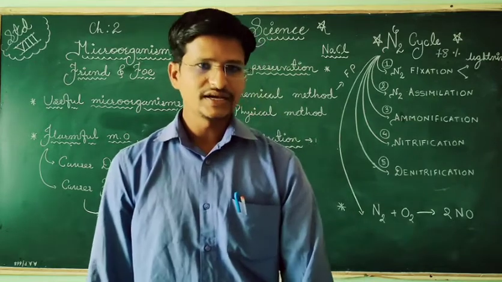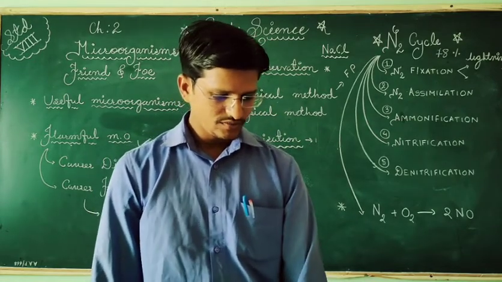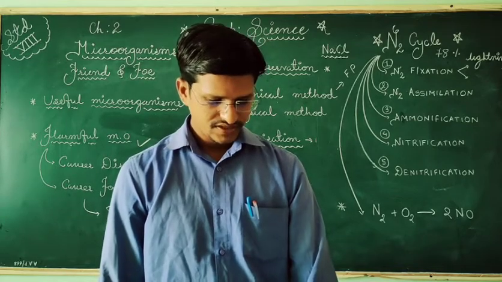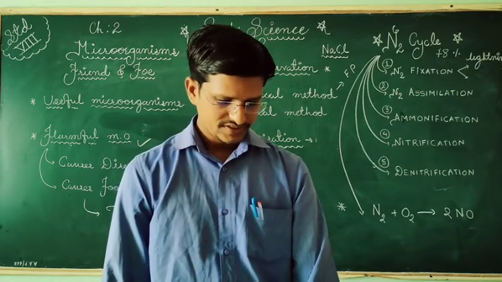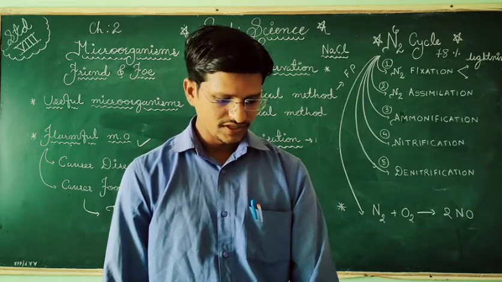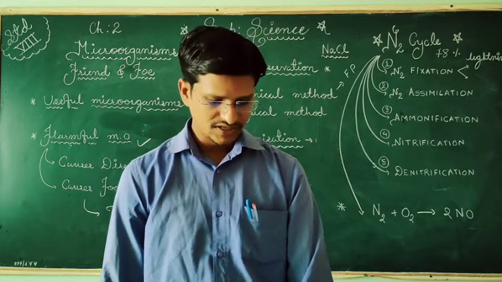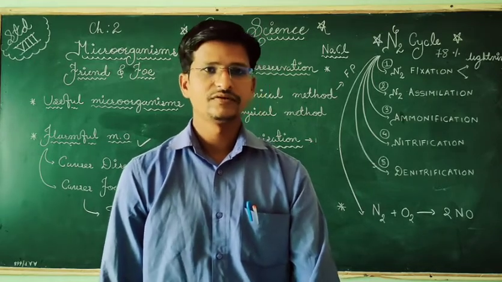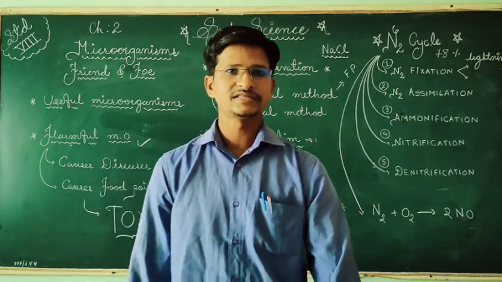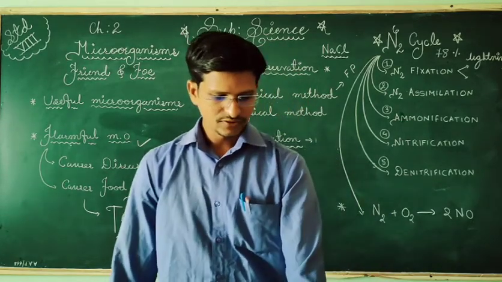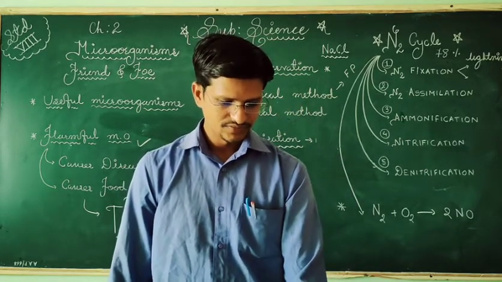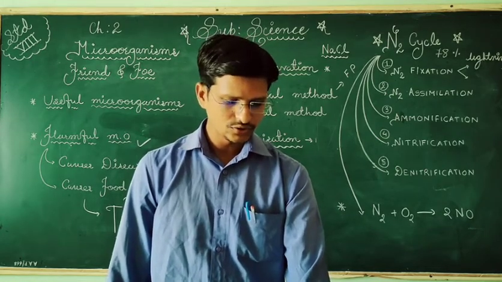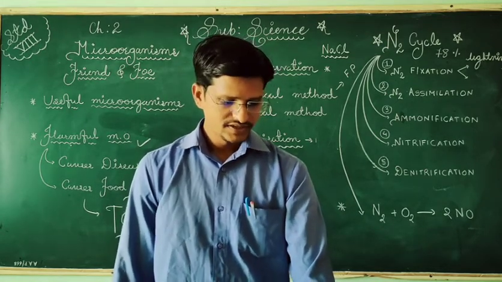Next is the nitrogen assimilation. The process of conversion of inorganic nitrogen compounds into organic compounds that become a part of the living organism is called nitrogen assimilation. It is done with the help of leguminous plants. So rhizobia bacteria are there, they are converting. So it is a conversion of inorganic nitrogen compounds to organic nitrogen compounds.